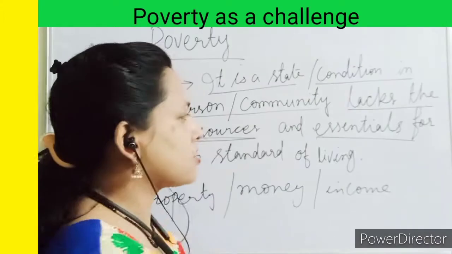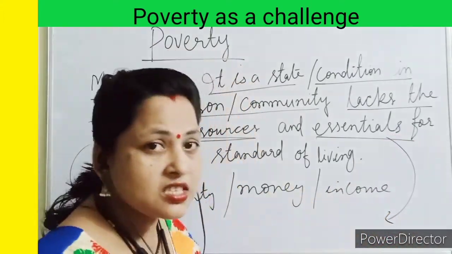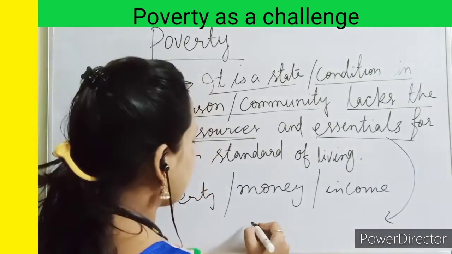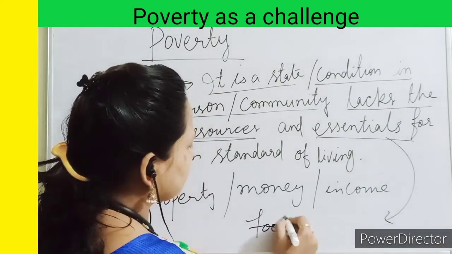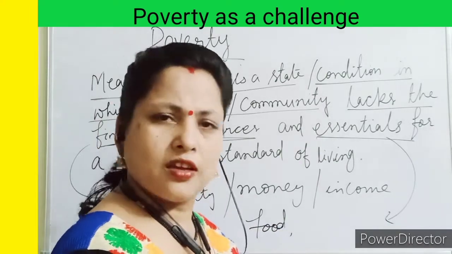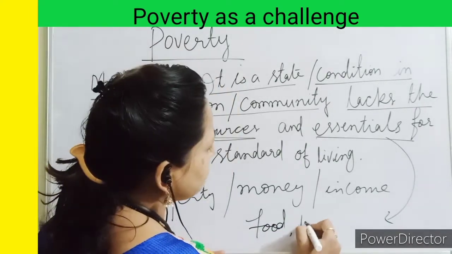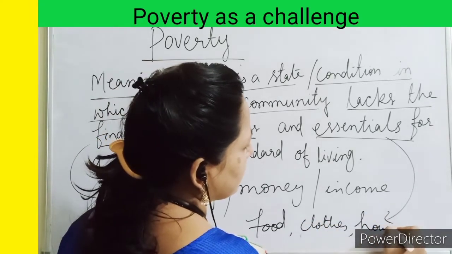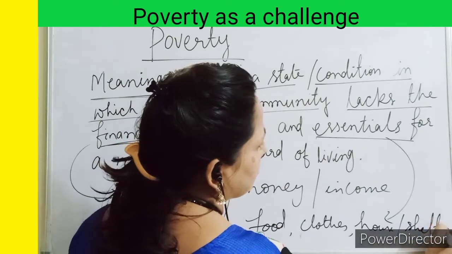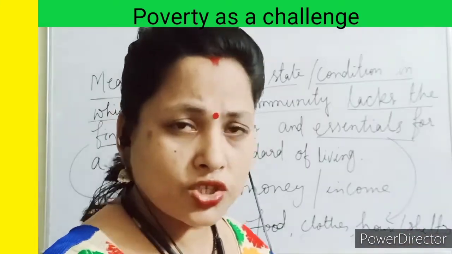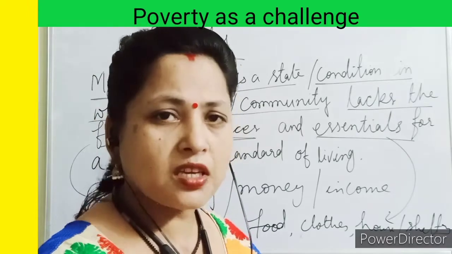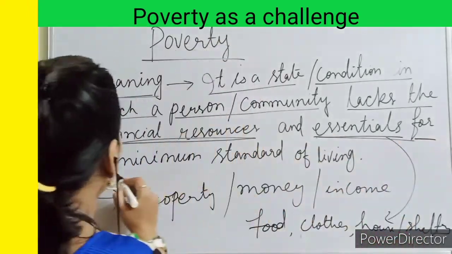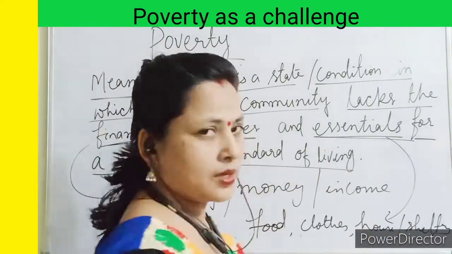What are the essentials? The necessary things in our life. As I have already told, food, that is roti, clothes, house or shelter. These are called the essentials, the minimum things for life, essentials for a minimum standard of living.